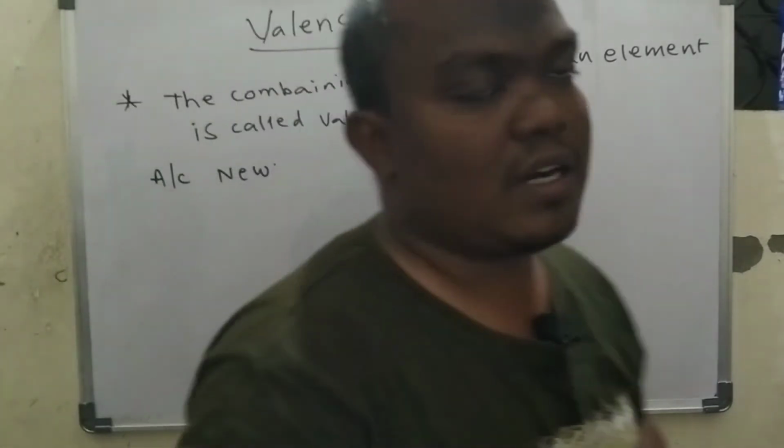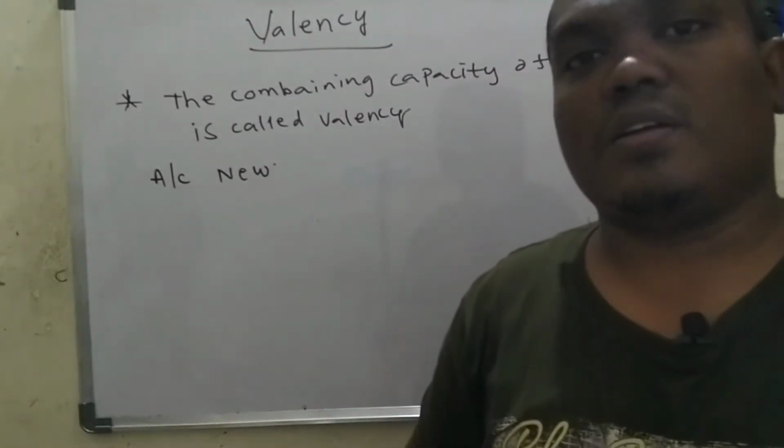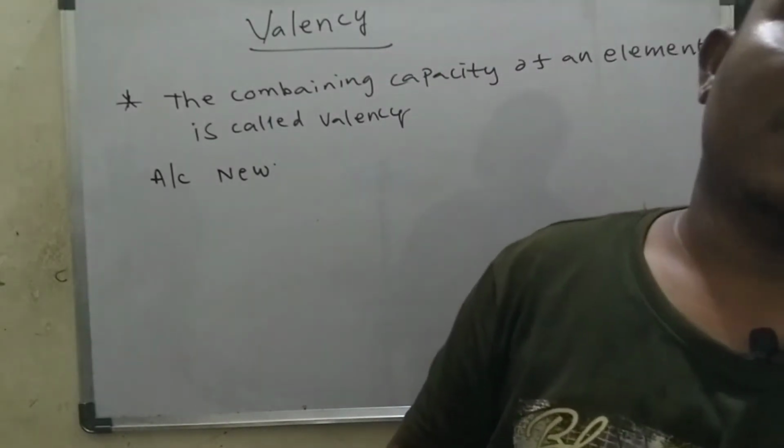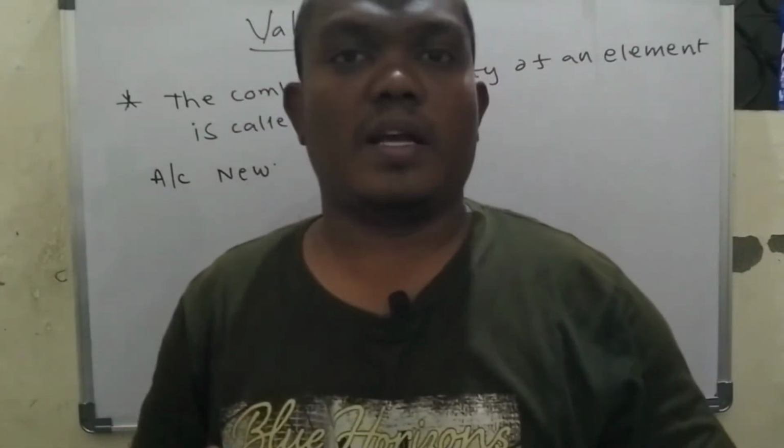generally the atoms undergo loss or gain of electrons, or share electrons, to acquire the electronic configuration of a noble gas.